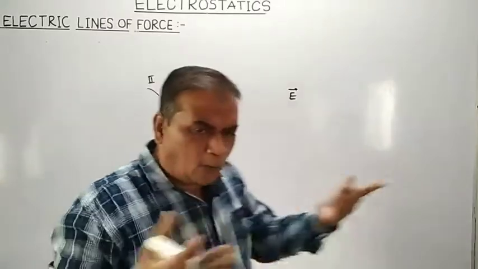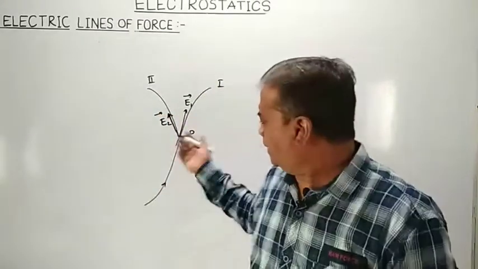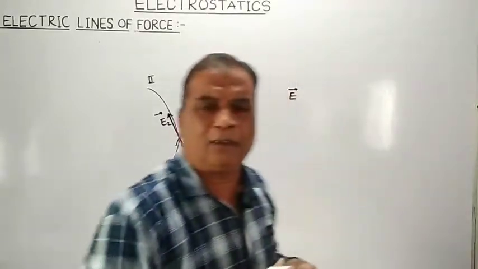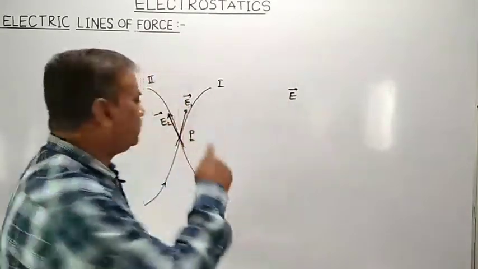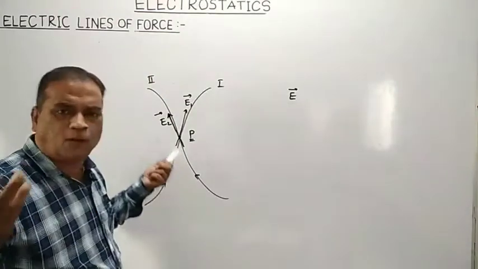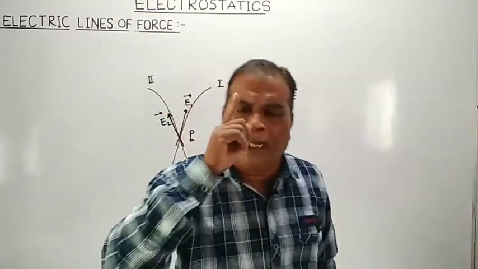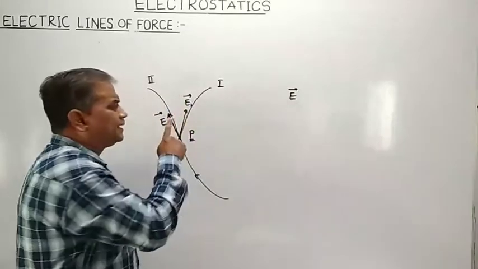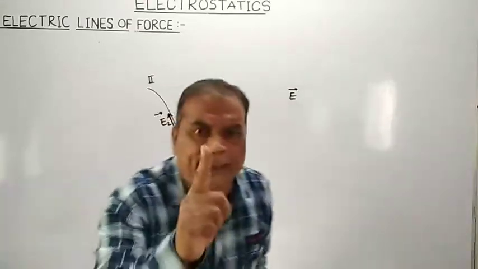So what we will see here, at a given point we are having two different directions of electric field intensity, which will violate the basic rule, because at any point electric field intensity must have a unique direction.